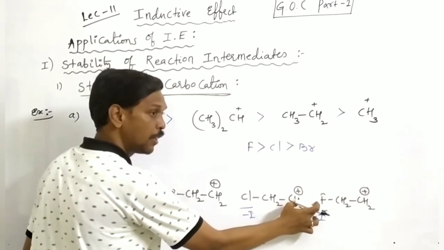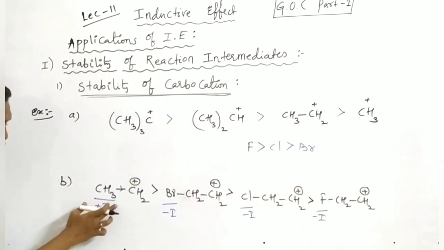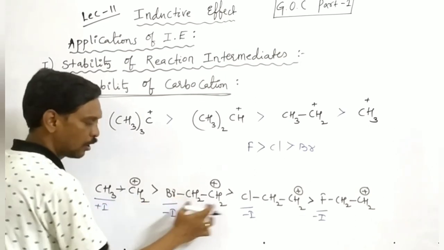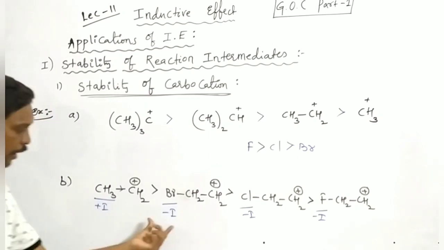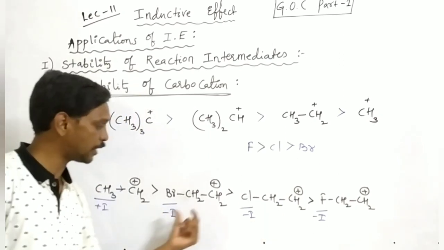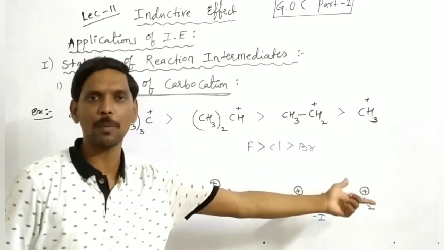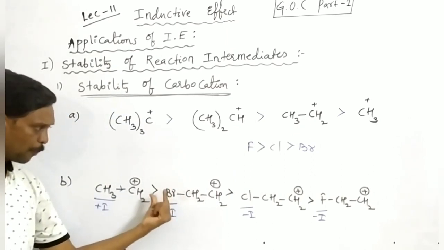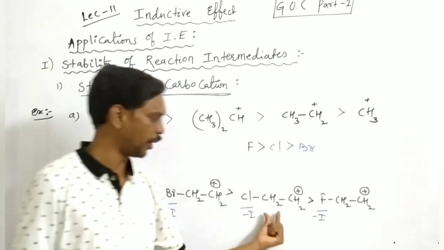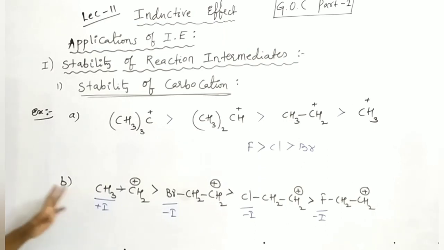so stability is minimum. So the series is: ethyl, bromoethyl, chloroethyl, fluoroethyl. Here it is positive I, but these 3 are minus I. But in these minus I groups, fluorine is more powerful, bromine is less powerful. So while writing the series, bromine is more stable than chlorine, chlorine is more stable than fluorine. So this is the second example. Just take a screenshot.